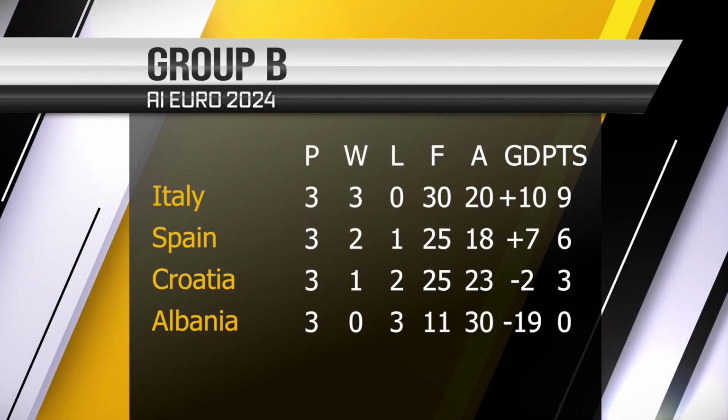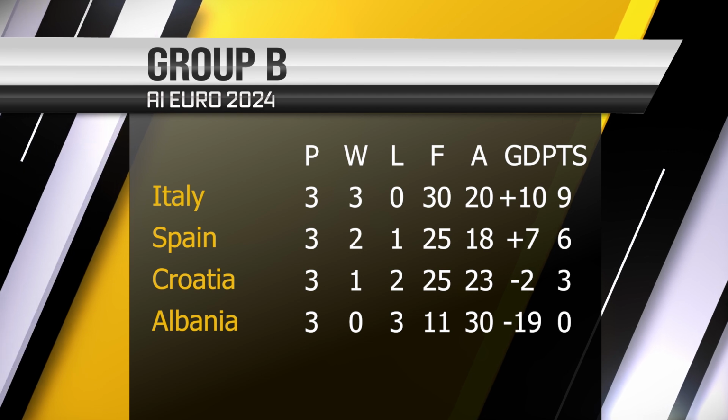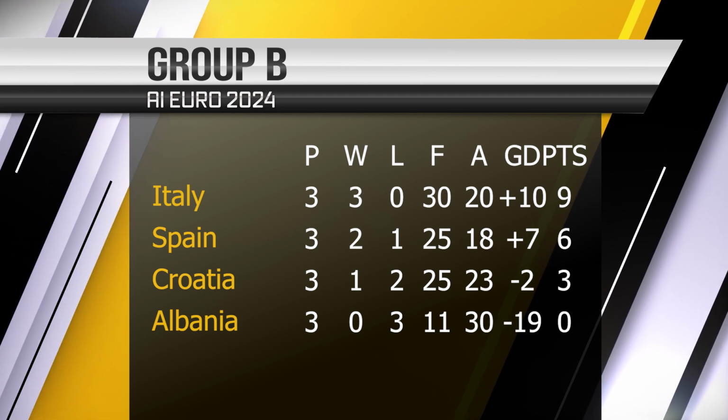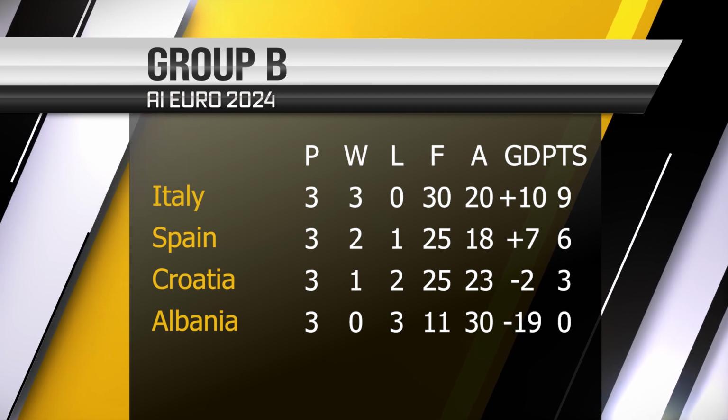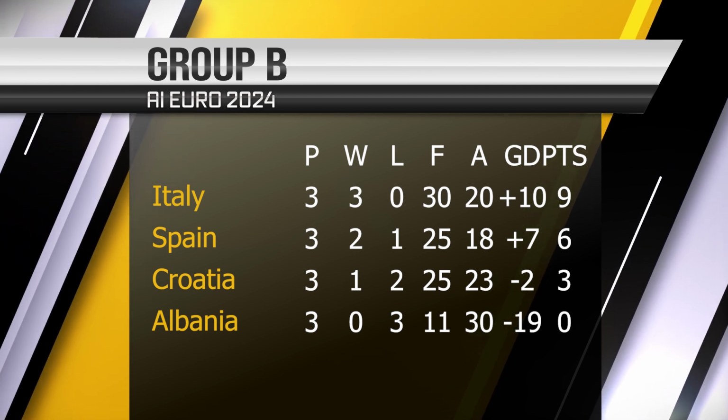And let's look at the final standing of Group B. Italy is on top with 9 points. Italy and Spain are going through. Croatia is on third with the win just now, and Albania is at the bottom.